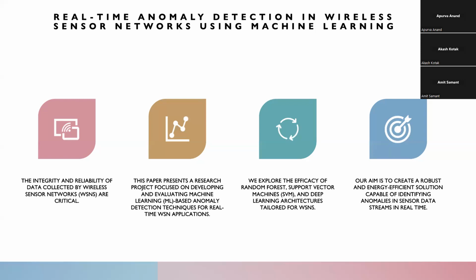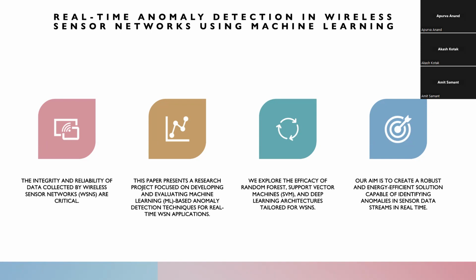So we have real-time anomaly detection in wireless sensor networks using machine learning. We have done the integrity and reliability of data collection by wireless sensor networks, which are critical. This paper represents a research project focused on developing and evaluating machine learning-based anomaly detection techniques for real-time WSN applications. We also explore the efficacy of random forest, support vector machines, and deep learning architectures tailored for WSNs. Our aim is to create a robust and energy-efficient solution capable of identifying anomalies in sensor data streams in real